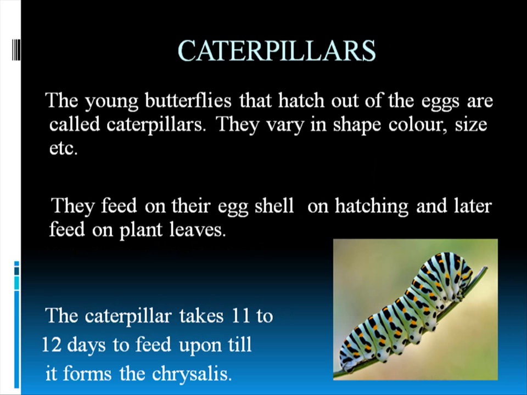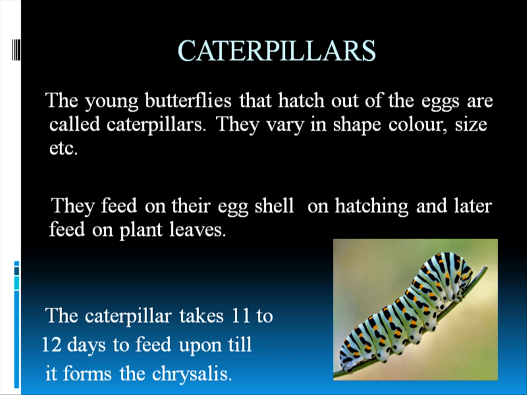These caterpillars are the young of butterflies or moths, and butterfly caterpillars are the young of butterflies, like I said. They vary in shape, color, size, etc. As I said earlier, they feed on the eggshells on hatching, and later mainly they feed on plant leaves. Not only plant leaves, they feed on plant material such as seeds, flowers, etc. And a caterpillar eats and eats and eats, and then stores the energy that it will burn in the pupa that it will be forming.